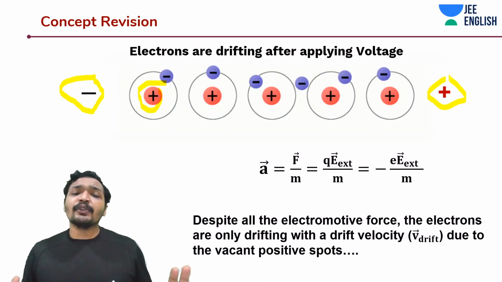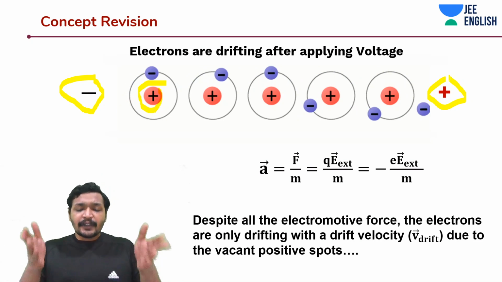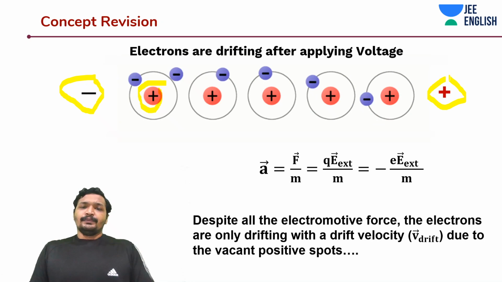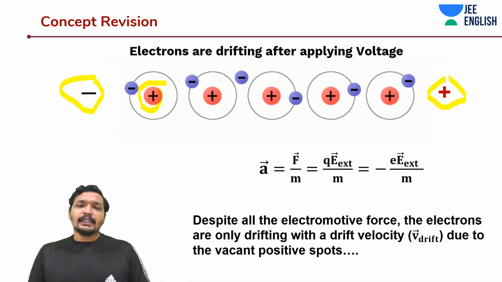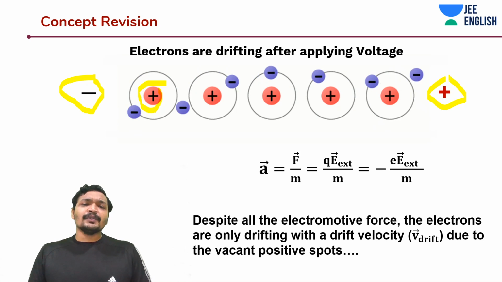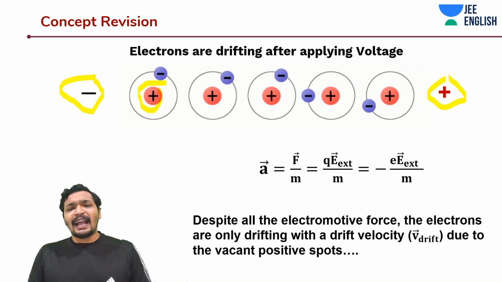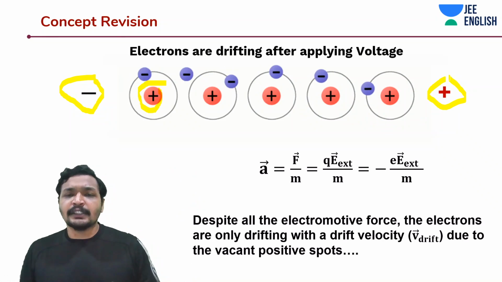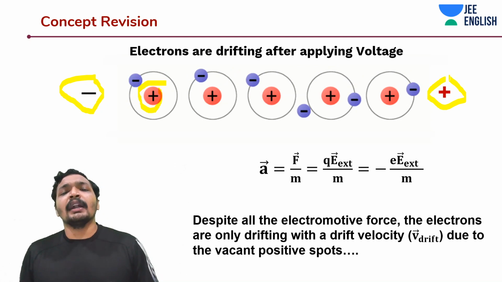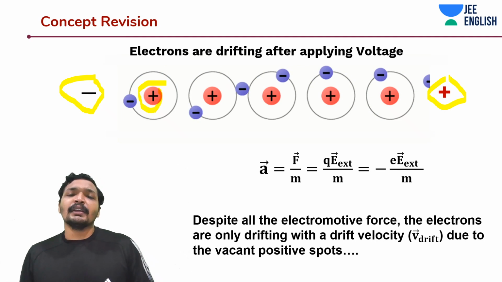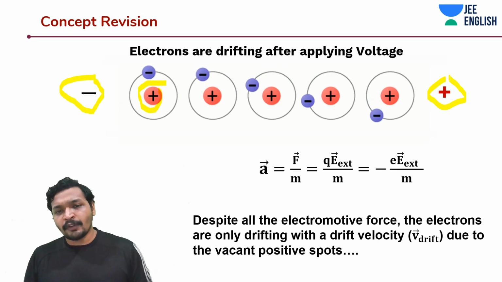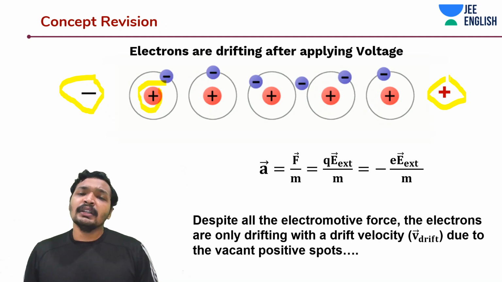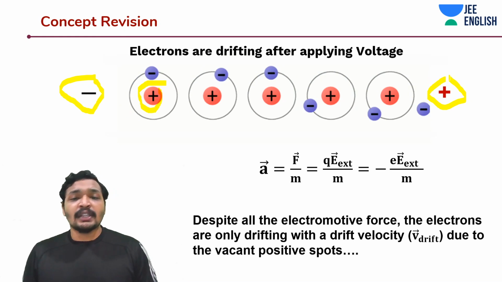But still they are not able to accelerate fully. Let's say I have given this voltage. You know that the initial velocity is 0. If you apply V is equal to U plus AT, then shouldn't the final velocity keep increasing with time? But it is not happening because the electrons are not drifting smoothly; they are undergoing some sort of collisions. They are moving under external voltage but with a constant velocity rather than a constant acceleration.